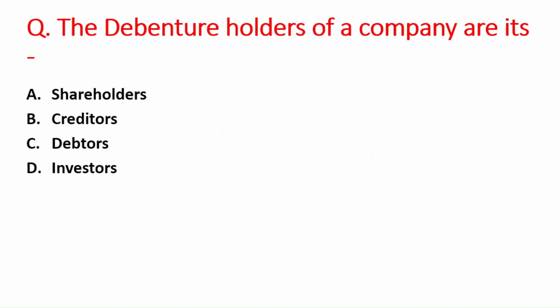Next question is, the debenture holders of a company are its: A option is shareholder, B option is creditors, C option is debtors, and D option is investors. The right answer is option B, that is creditors.